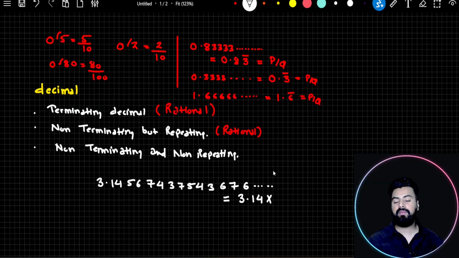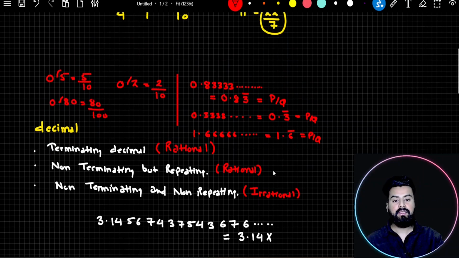The answer is no. And if I cannot write this number in the form of P by Q, it means all non-terminating and non-repeating decimal numbers are examples of irrational numbers. I'm repeating, all non-terminating and non-repeating decimal numbers are examples of irrational numbers. So try to understand. Let me go back.